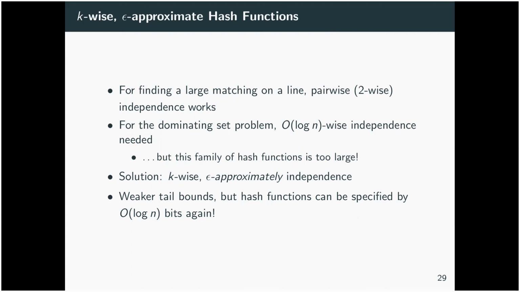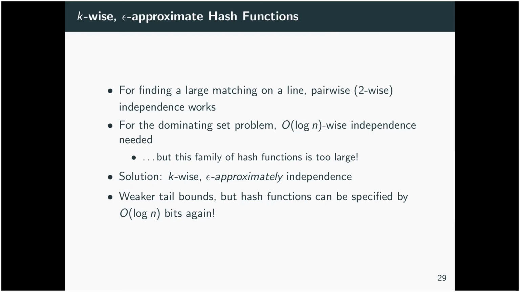For this dominating set problem, though, pairwise independence doesn't cut it, and we couldn't figure out a way to do this with less than log n-wise independence. This family of hash functions, though, is too large. So there's a formula for the size of the hash family of hash functions, and with log n-wise independence, I think we get something like log squared n bits specifying each hash function, and that's not going to work. We need to solve this in constant rounds. We can only set log n bits at a time, so this won't work for us.